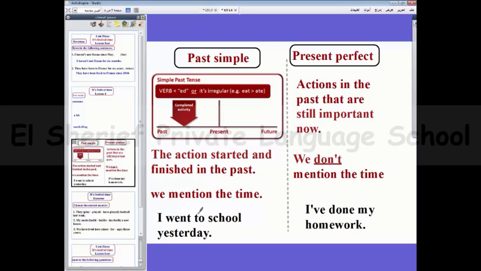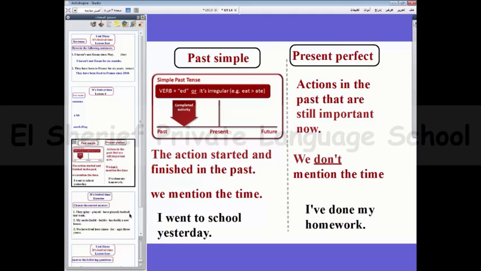Present perfect, actions in the past that are still important now. We don't mention the time. This is the difference between past simple and present perfect. I have done my homework. But with past simple, actions started and finished in the past, we mention the time. Okay?